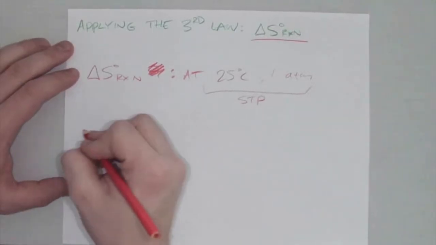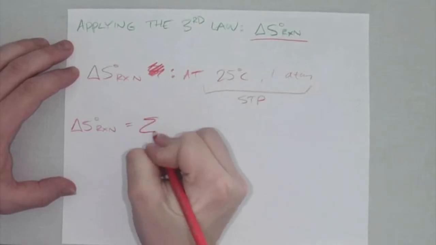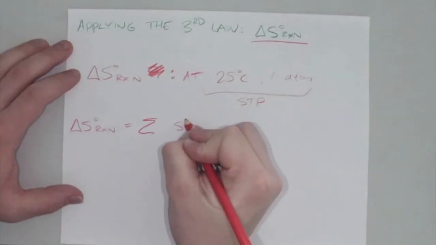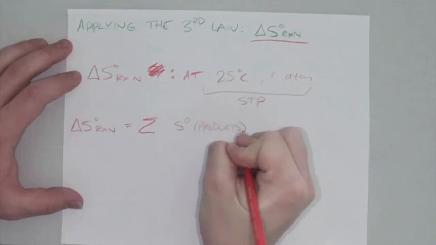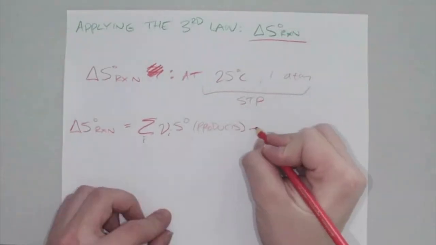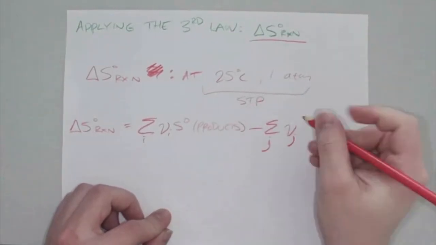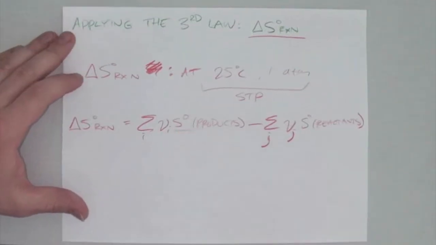But actually applying this, delta S naught of the reaction is equal to the sum of all of the individual standard enthalpies of the products in a reaction, and all that times the stoichiometric ratios of each of them, minus the sum for all reactants. So all of these S naught values you can look up in tables.